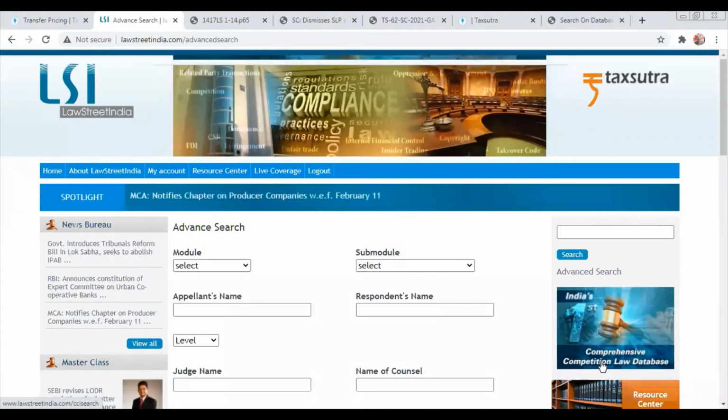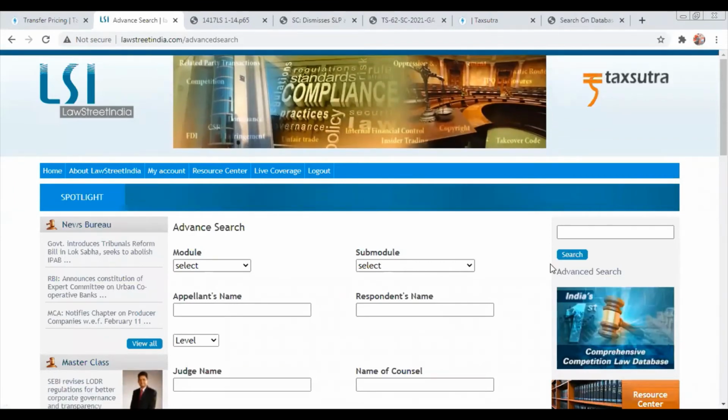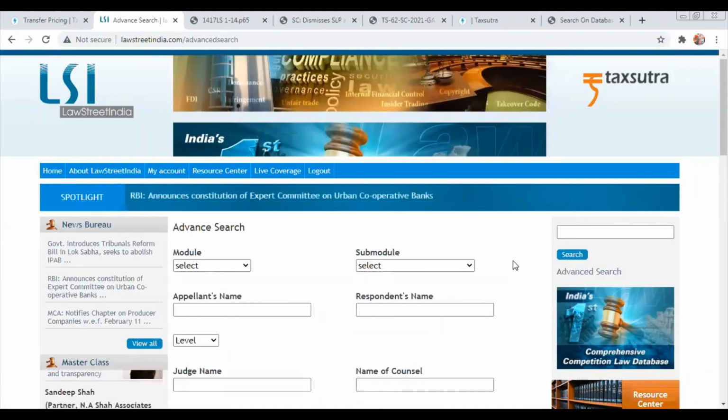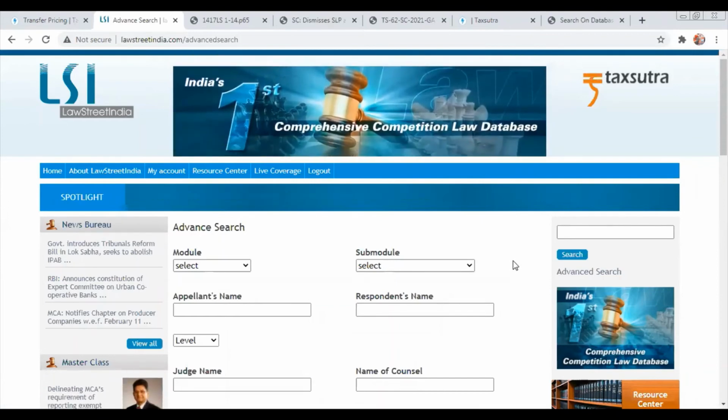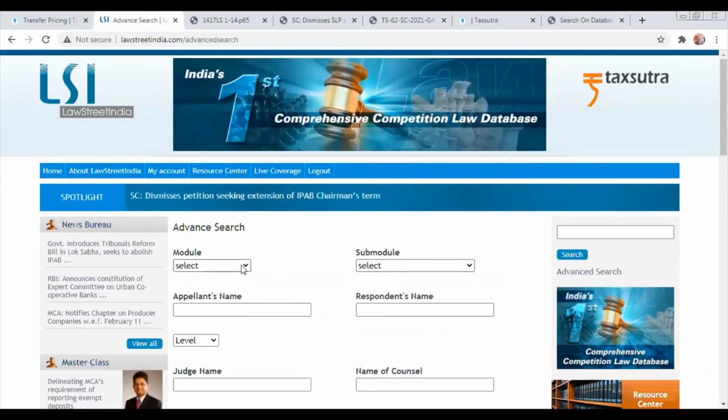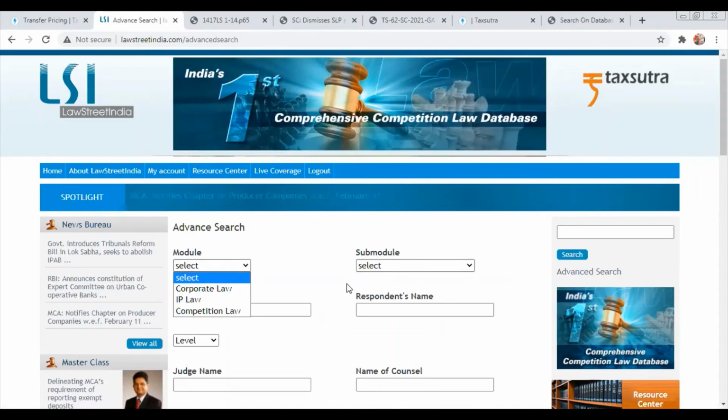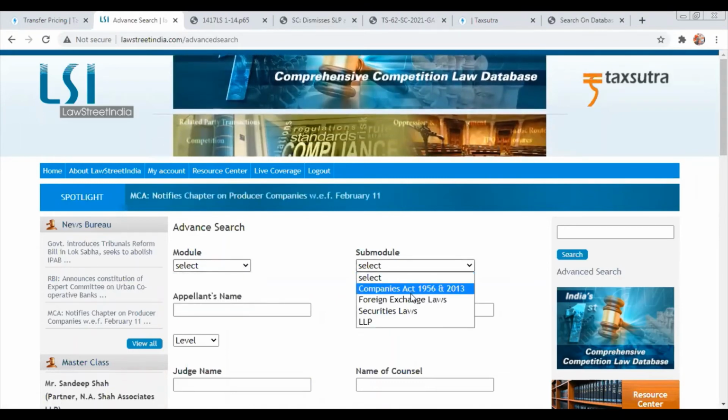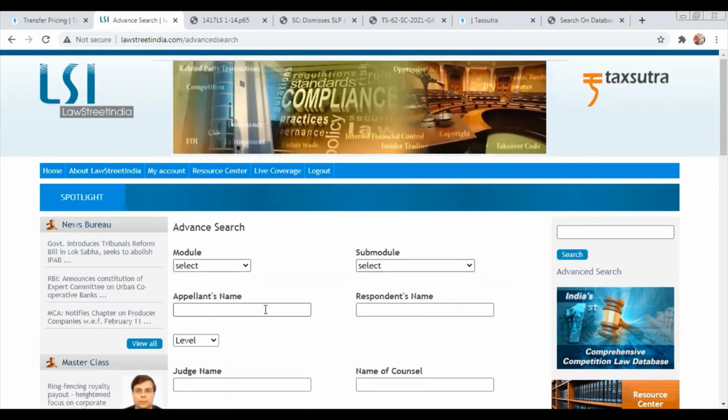Okay, yeah. So I was talking about the advanced search. What are the search criteria? What are the search parameters that I would be able to further filter it down, because there is a lot of information flow. I do not need all that information. So what I do is I go to advanced search. I will be able to select the module, the sub module, the appellate's name.